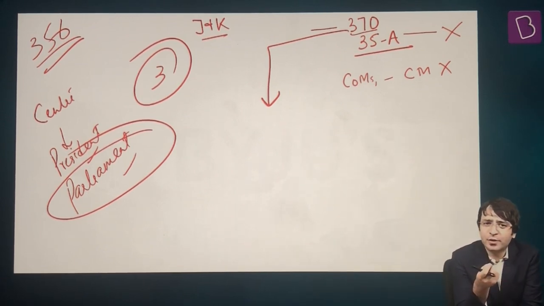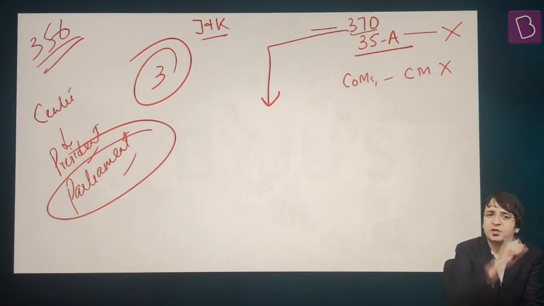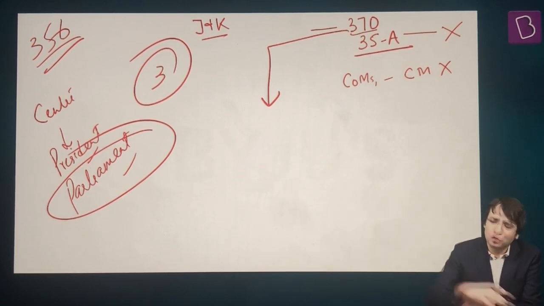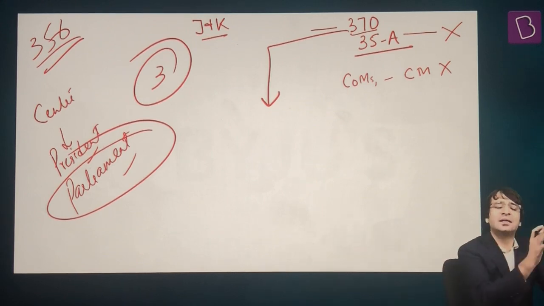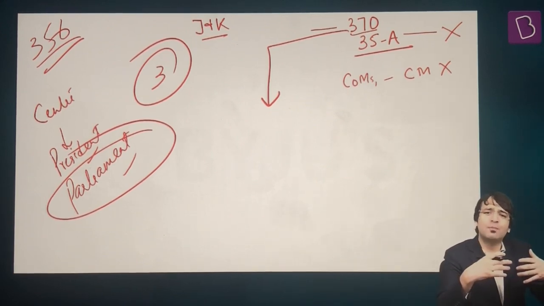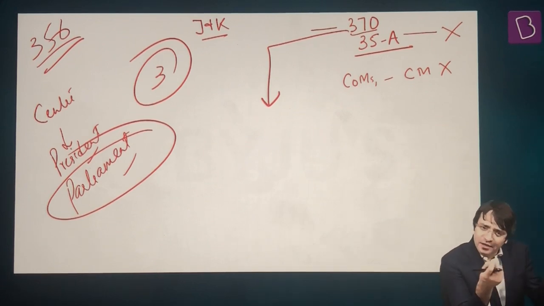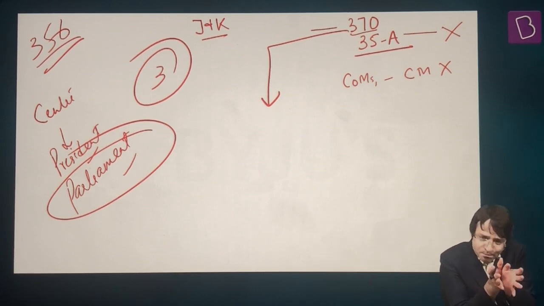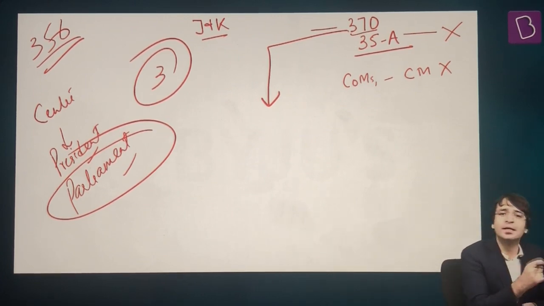But on August 5, 2019, there was no Article 370. It was dead. It was not operational. It was de-operationalized. So ultimately, this protection of Article 370 was not there. So Jammu and Kashmir became just like any other Indian state, where no concurrence is required. The parliament enacted the Jammu and Kashmir Reorganization Bill, and ultimately Jammu and Kashmir was bifurcated into two union territories.